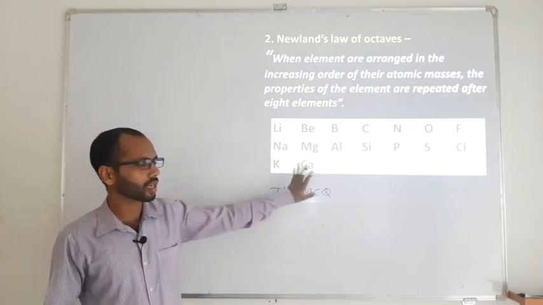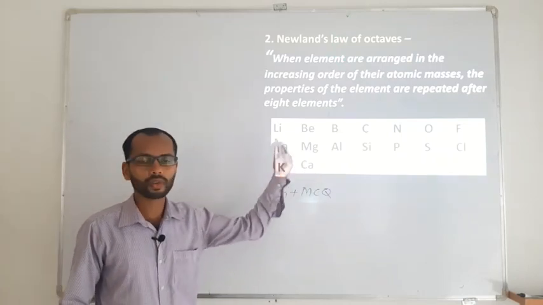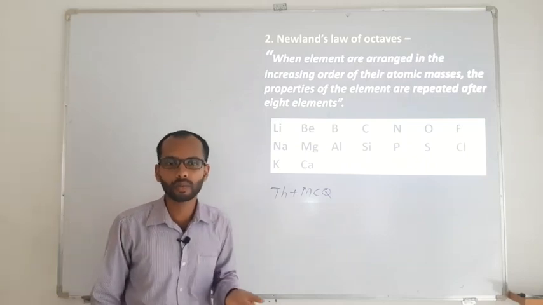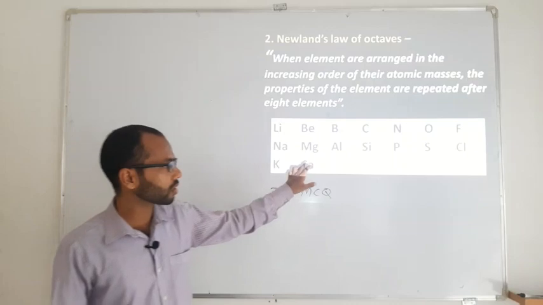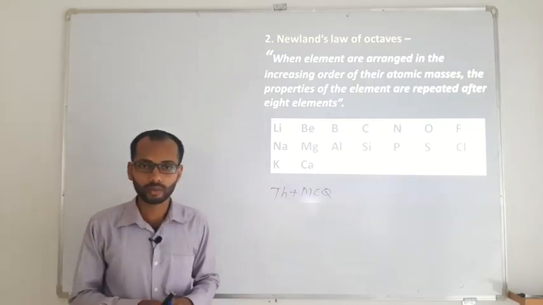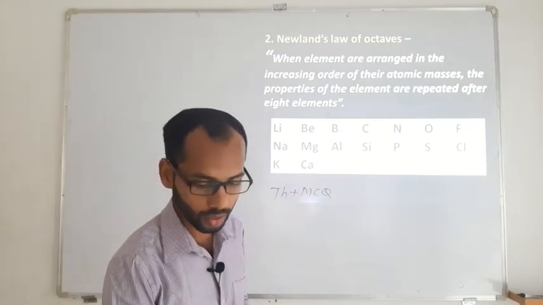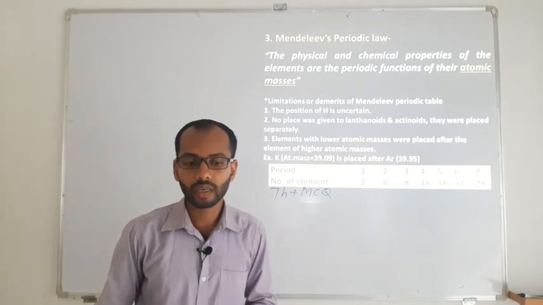But even Newlands could not go beyond calcium, because after calcium his principle could not be applied properly. It was unsuccessful after calcium. So therefore we had a third scientist in the classification, that is Mendeleev.